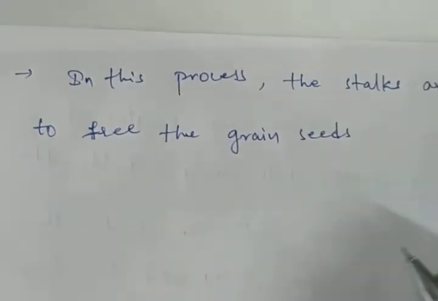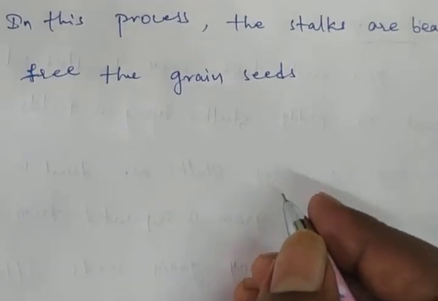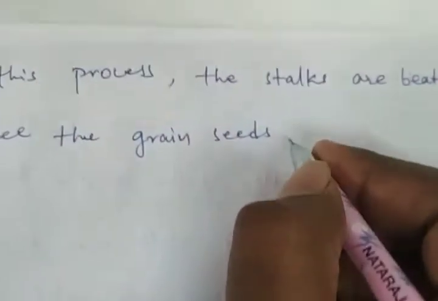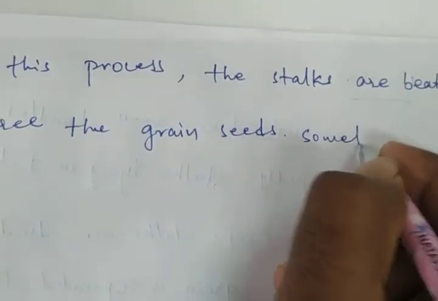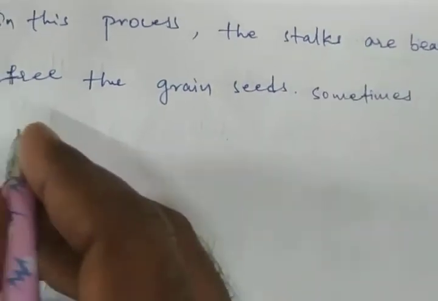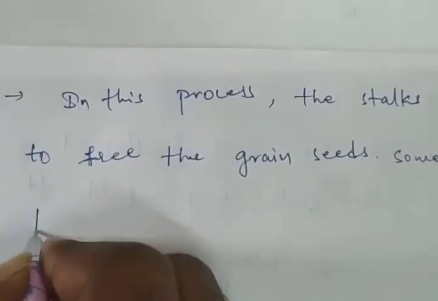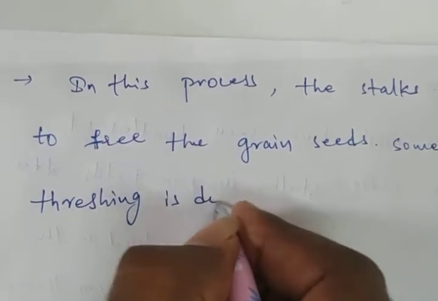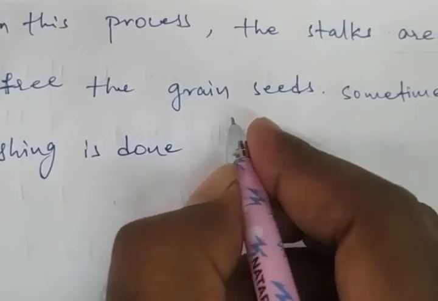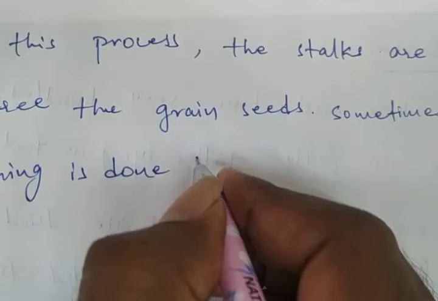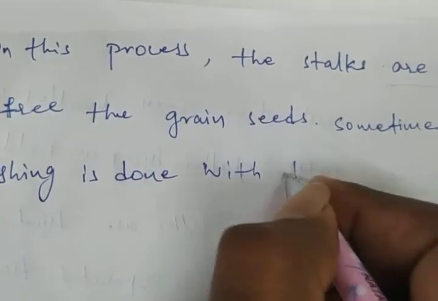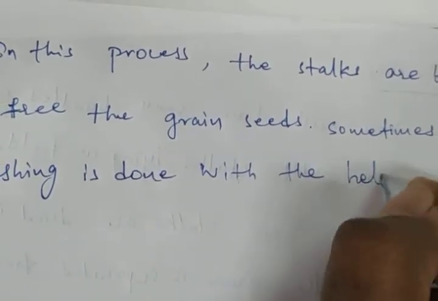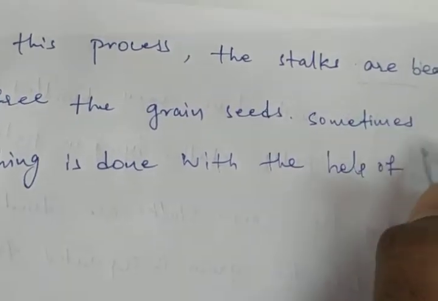In this process the stalks are beaten to free the grain seeds. Sometimes threshing is done with the help of bullocks.